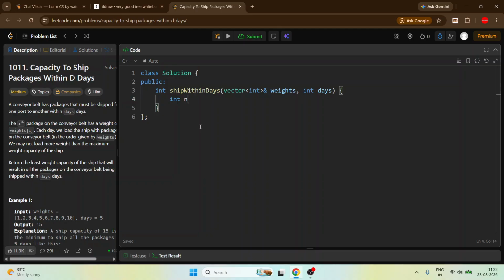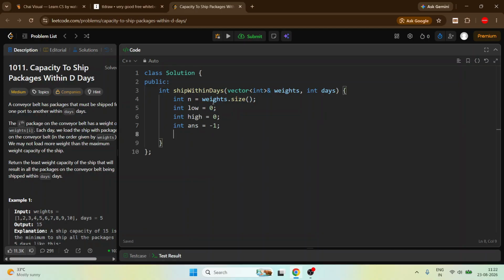So first take the n, which is nothing but the weights dot size, and then take two variables, like take low and high, left or right, anything. I am taking low as 0 and high also as 0, and also take an answer initialized with -1.